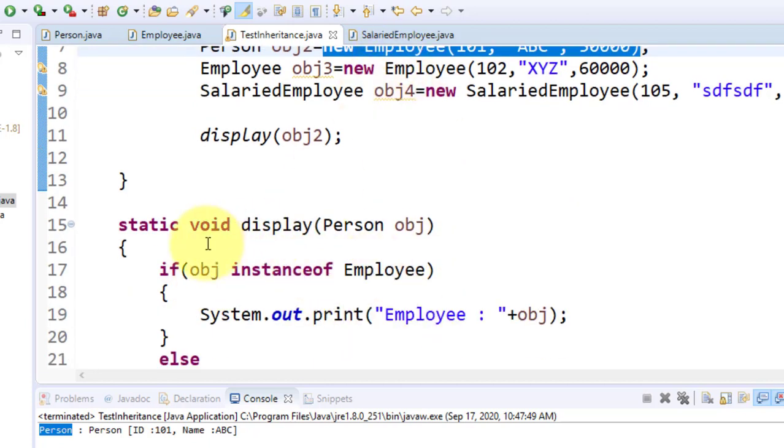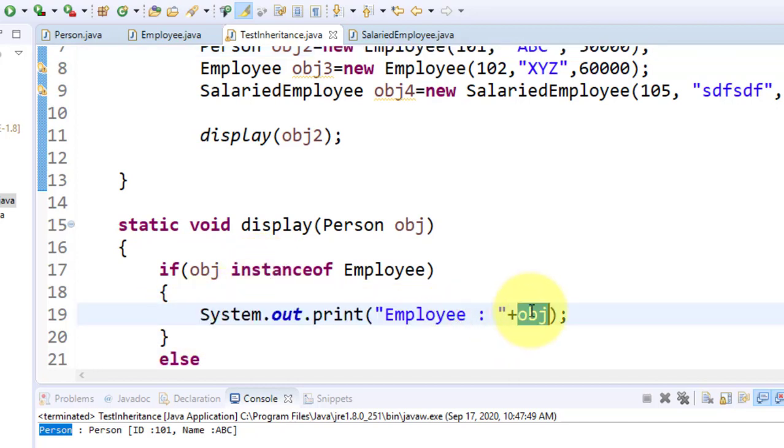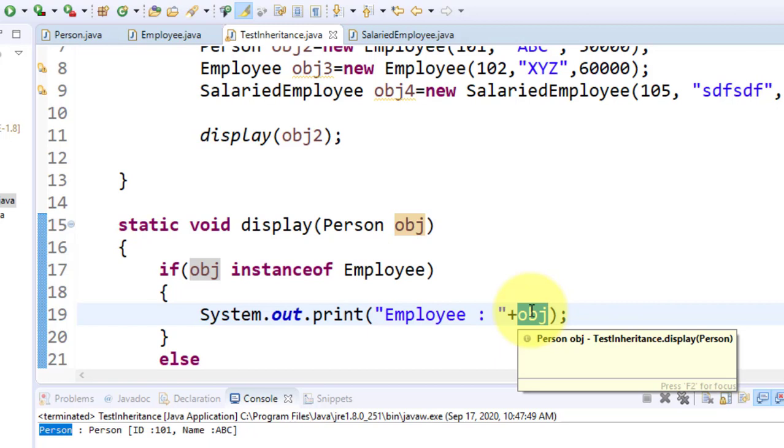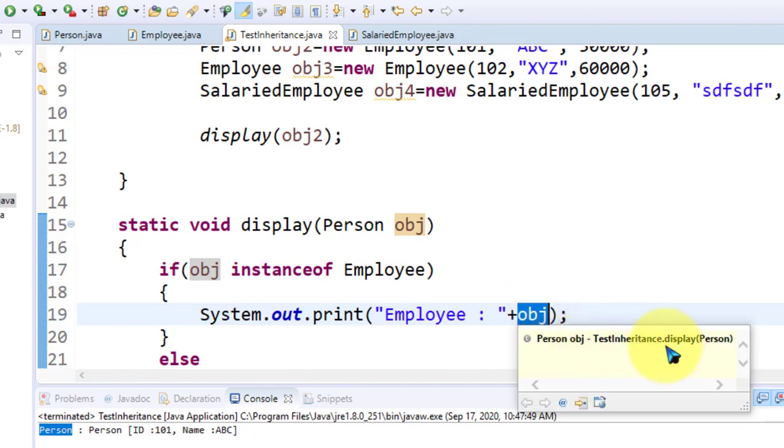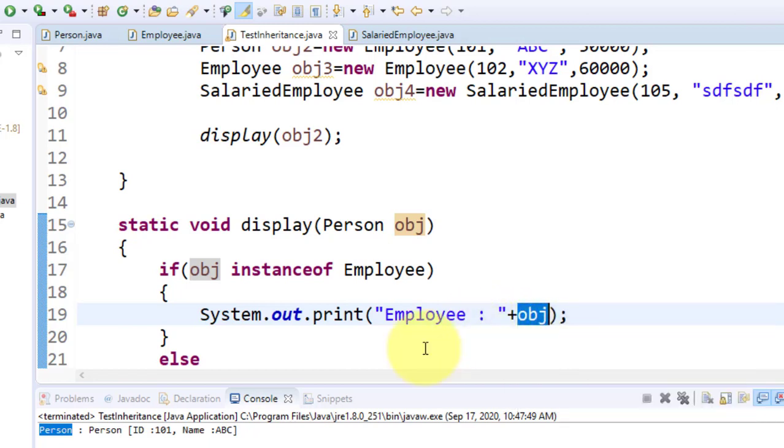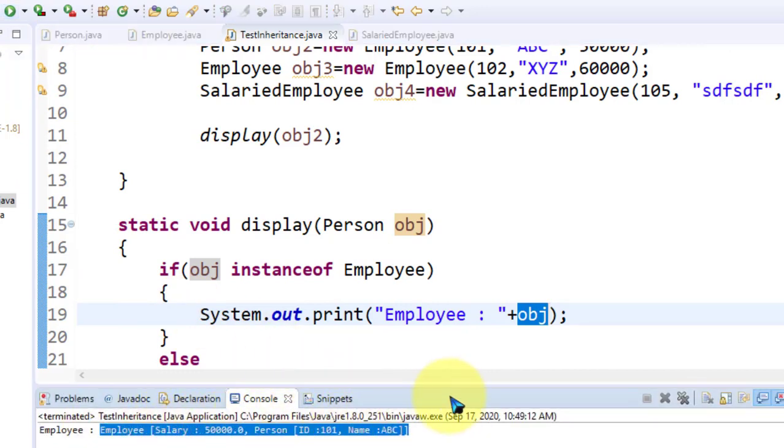Yes, the SOP statement gets printed and this obj is printed. So obj is from which class gets called? Obviously from the employee, but before executing it is showing you it is from the person, but that is compile time. At runtime, now check the output. Look here, it is from the employee. Yes, it is runtime polymorphism.